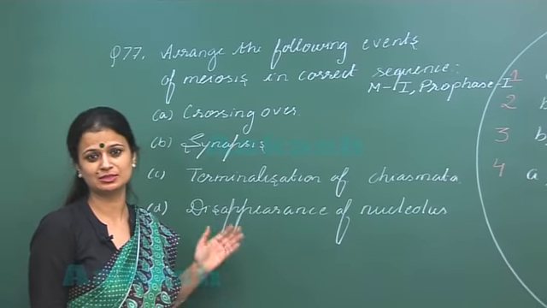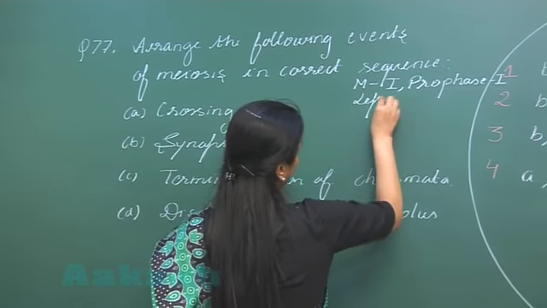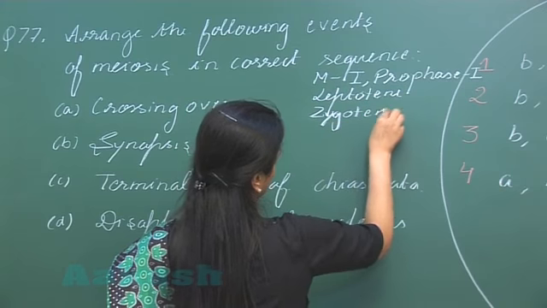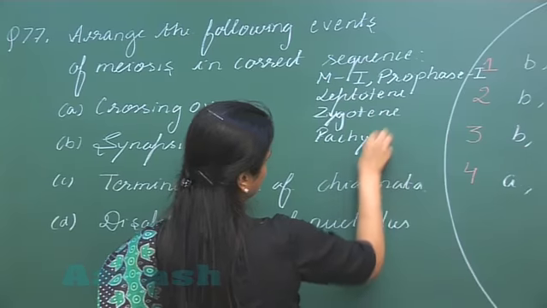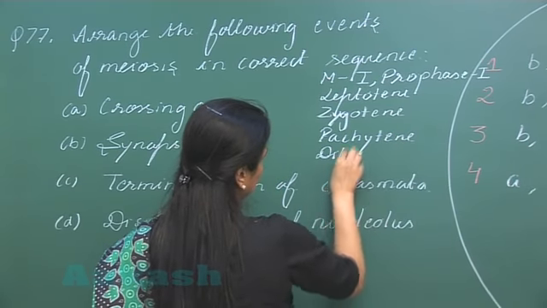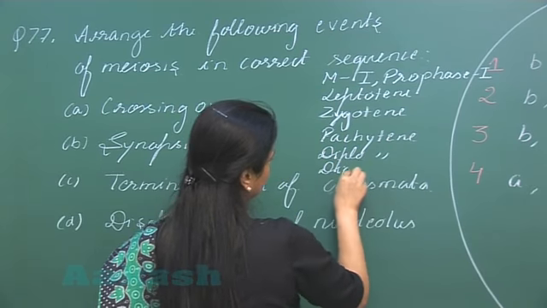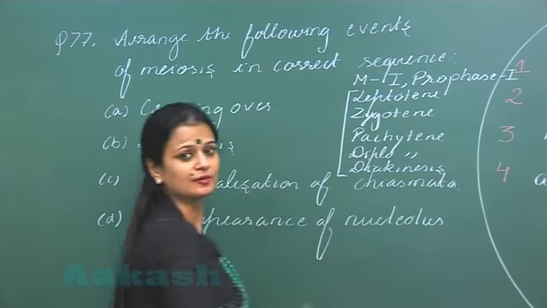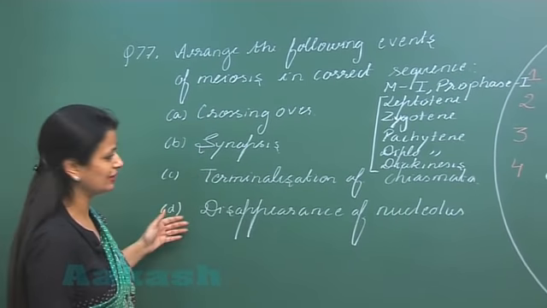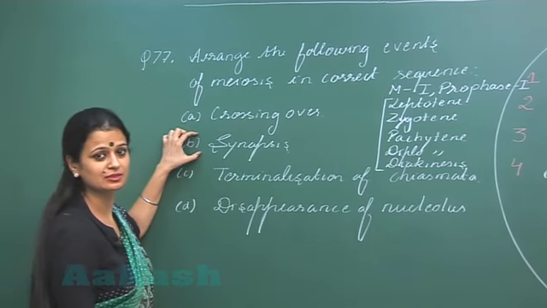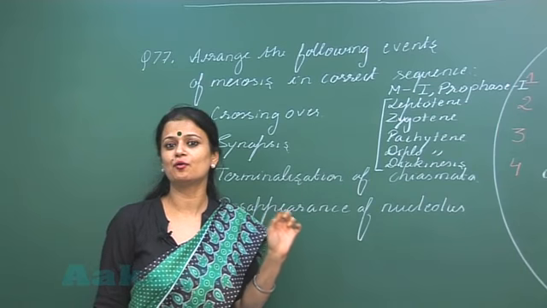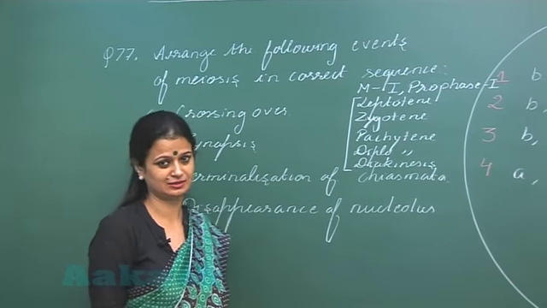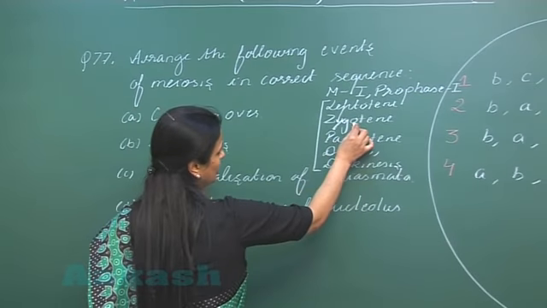It is divided into the substages like leptotene, zygotene, pachytene, diplotene, and diakinesis. Right? So now if we look into these events, synapsis is the pairing of homologous chromosomes due to the formation of the synaptonemal complex. Yes, this pairing occurs during the zygotene stage.